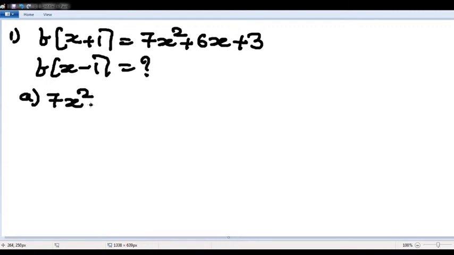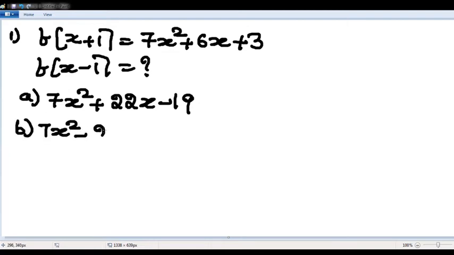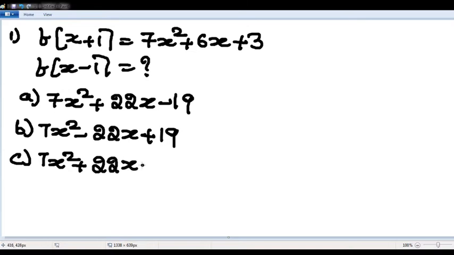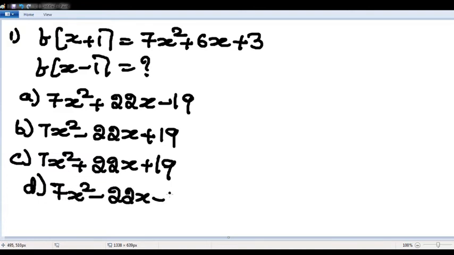One doubt, then I'll get into the topic. A. 7x square plus 22x minus 19. B. 7x square minus 22x plus 19. C. 7x square plus 22x plus 19. D. 7x square minus 22x minus 19.